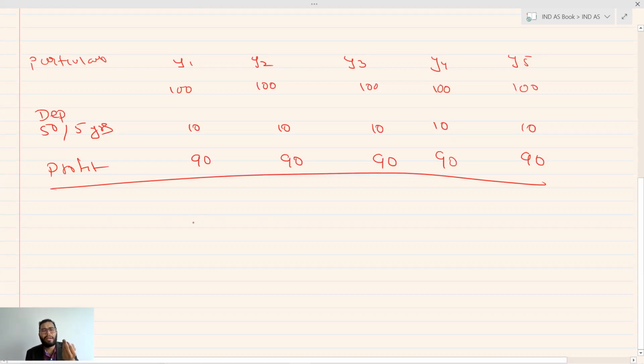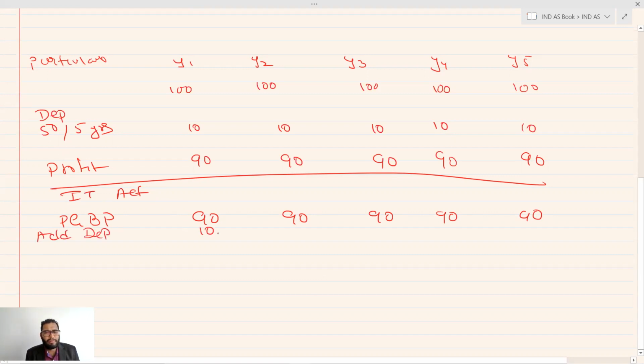Now, when I come to the Income Tax Act, what is it? PGBP, which is your 90, 90, 90, 90, 90. Add your depreciation back of 10, 10, 10, 10, and 10.